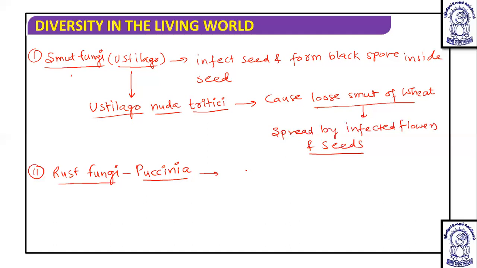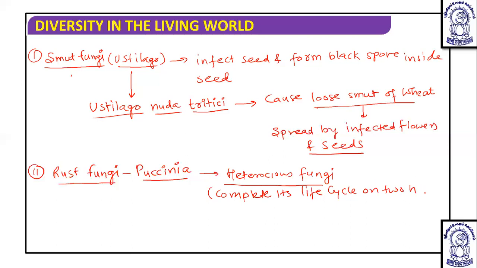It causes rust disease in plants, and it is heteroecious because its life cycle is completed on two hosts. It needs two host plants to complete its life cycle, and of these two hosts there is a primary host and a secondary host.